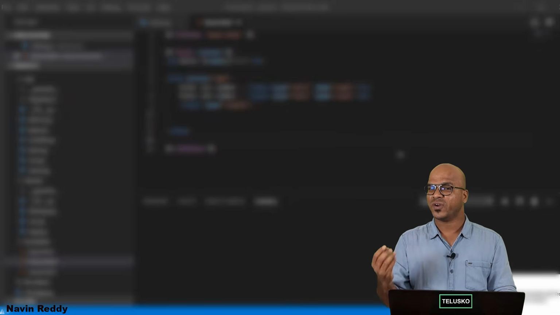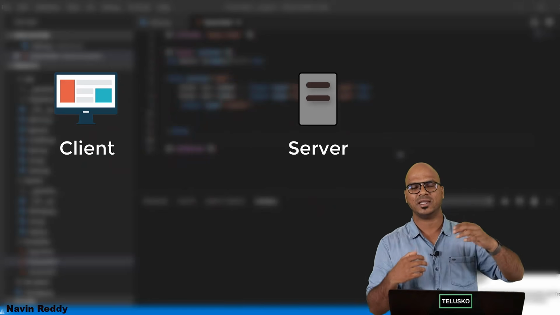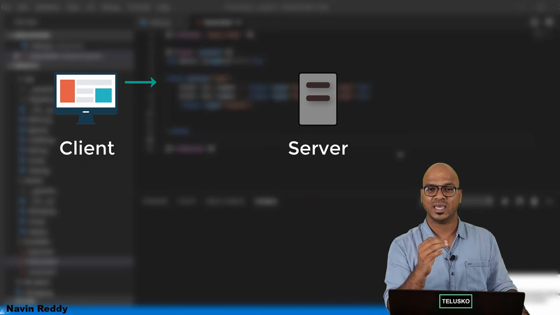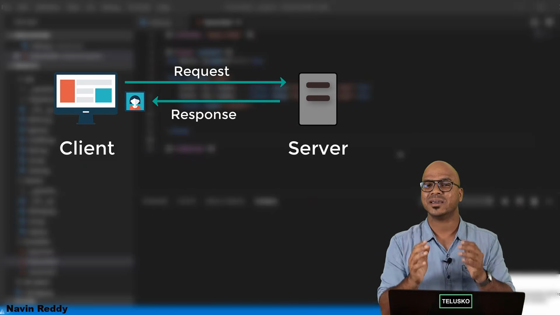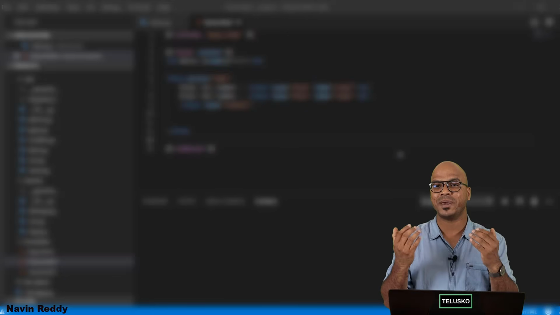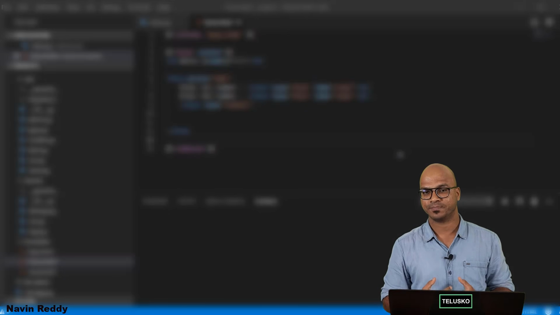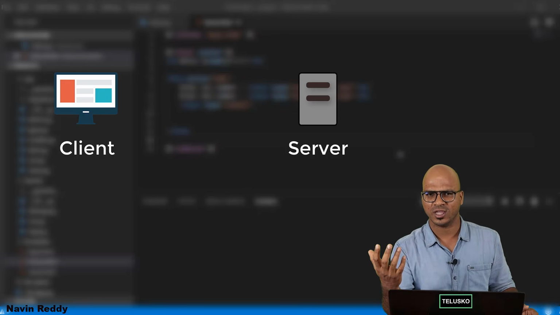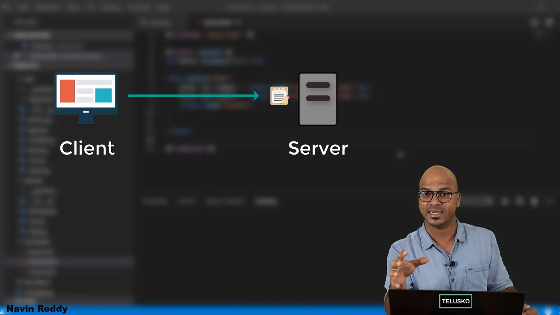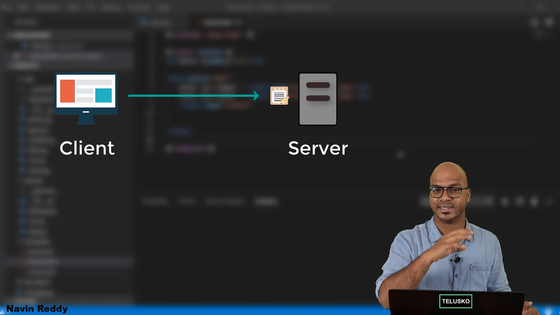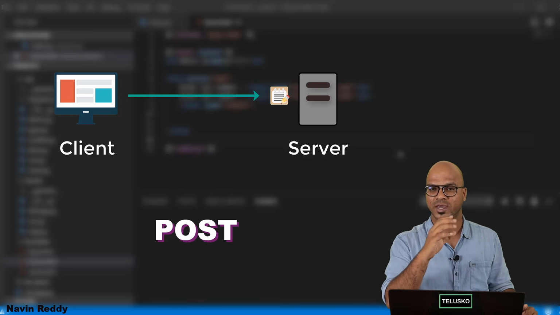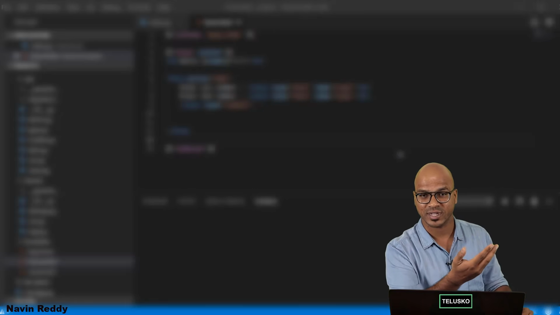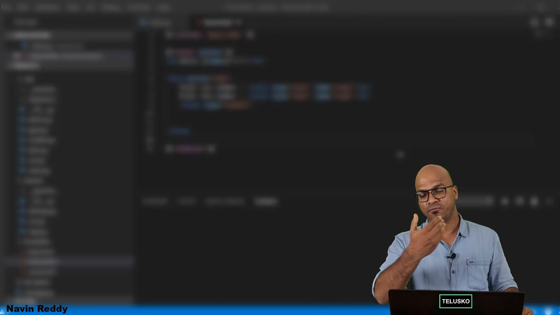Now whenever you want to fetch a resource from a server, so basically let's say when you visit a link, when you say, hey, I want the image, that's a get request, because you are expecting something from a server. But what if you want to send something to the server? Maybe if you're filling a form and then you want to submit your data, that's where you are submitting data. That's why we say post, right? So post is for adding the new data to the server. Get is fetching the data.